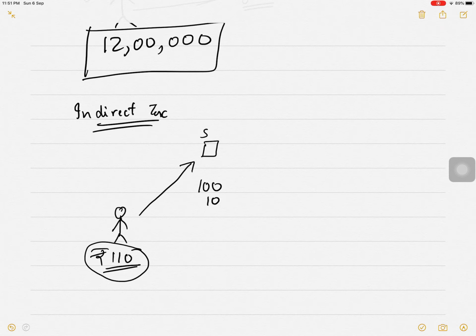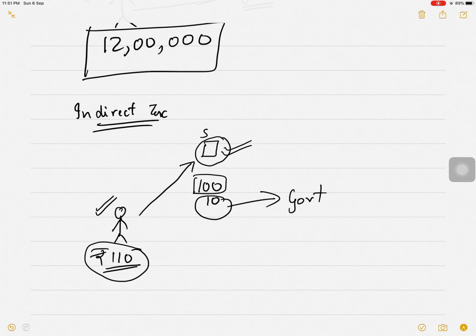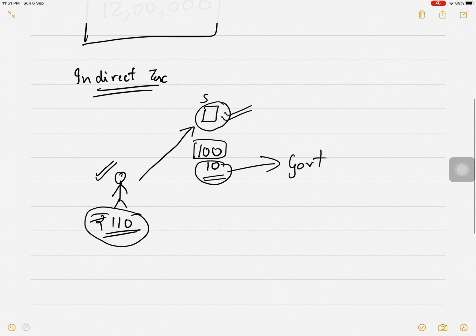So who is bearing the tax? The customer is bearing the tax. But what does the shopkeeper do? The shopkeeper keeps the 100 rupees and 10 rupees shopkeeper pays to the government. Okay. So shopkeeper is liable to pay to the government this 10 rupees. But from whose pocket it is going? It is going from the customer's pocket.